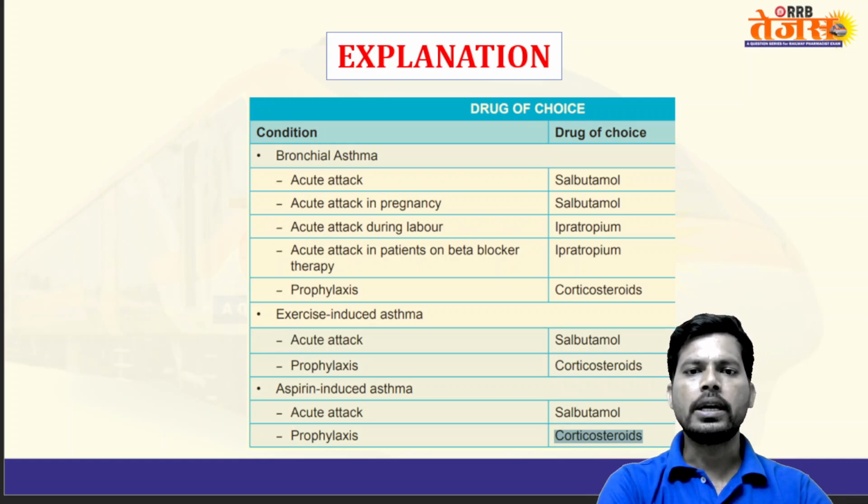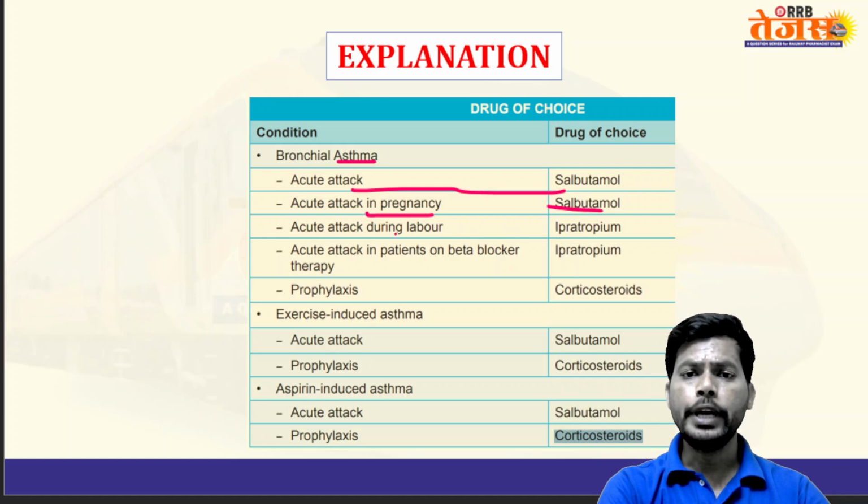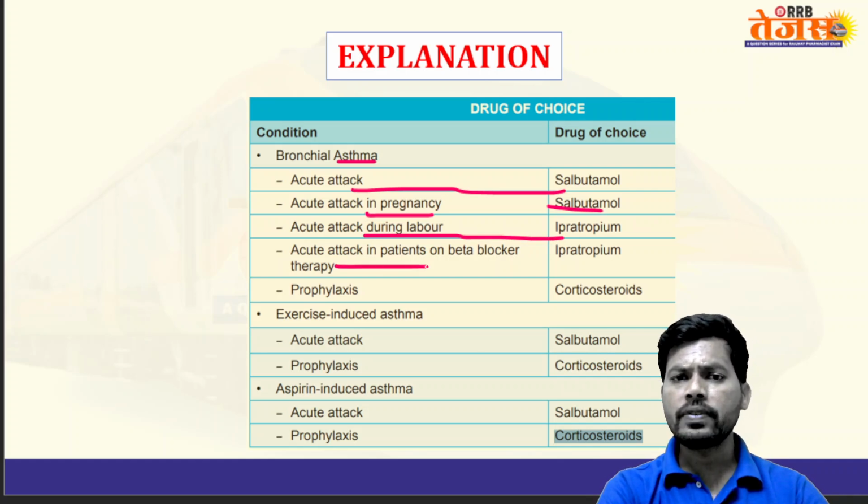Here the table indicates the drug of choice for different types of asthma. Acute attack of asthma is treated by salbutamol, and also in pregnancy. Acute attack during delivery, the parturition process, ipratropium. Acute attack in a patient on beta blocker therapy, ipratropium.